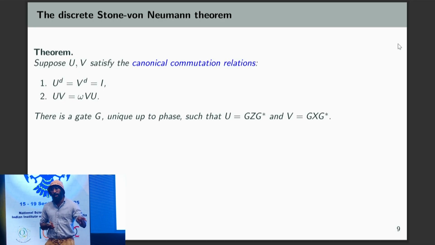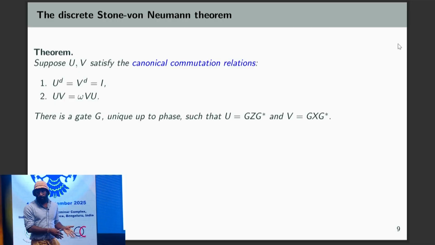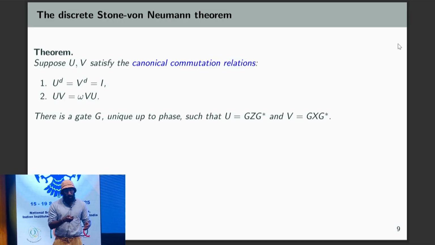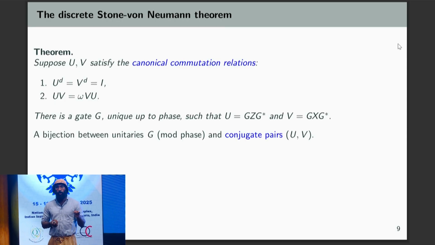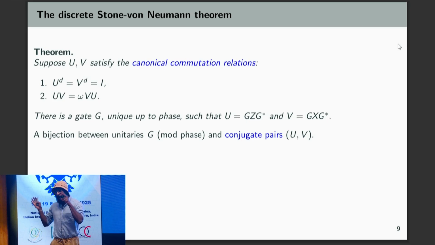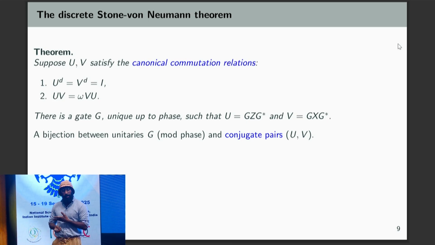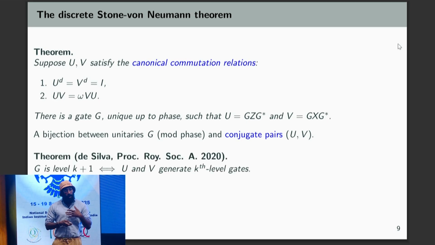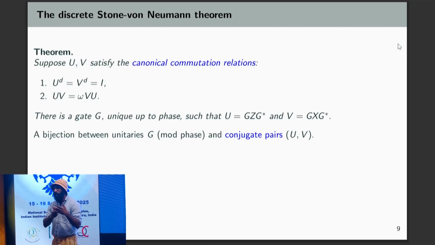And what this theorem is saying is that if you have gates and they preserve the commutation relations, they must have come by conjugating z and x by g. So this actually gives a bijection between unitaries g mod phase and these pairs of gates that have the right commutation relations.